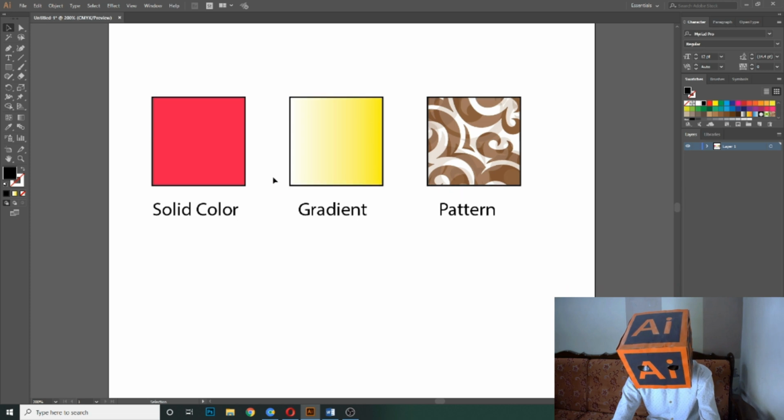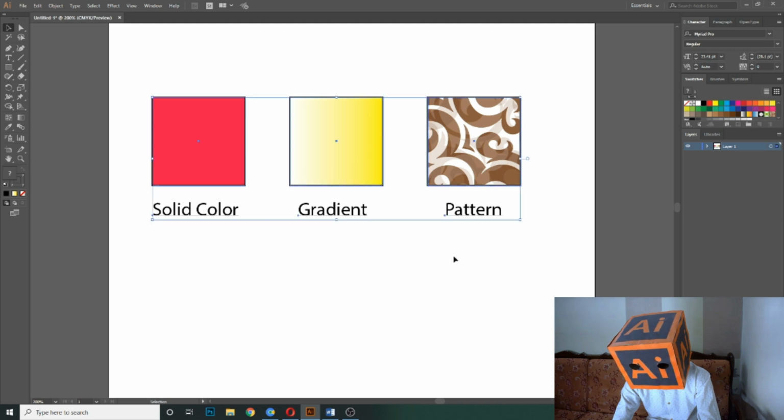So as you guys can see that there are three types of fill and stroke colors in Adobe Illustrator. The first one is a solid color, second are the gradients, third are the patterns. And in my upcoming videos I will make detailed videos on the colors, gradients and the patterns. In those videos I will tell you in detail about the gradients, colors and the patterns, so don't worry about this.